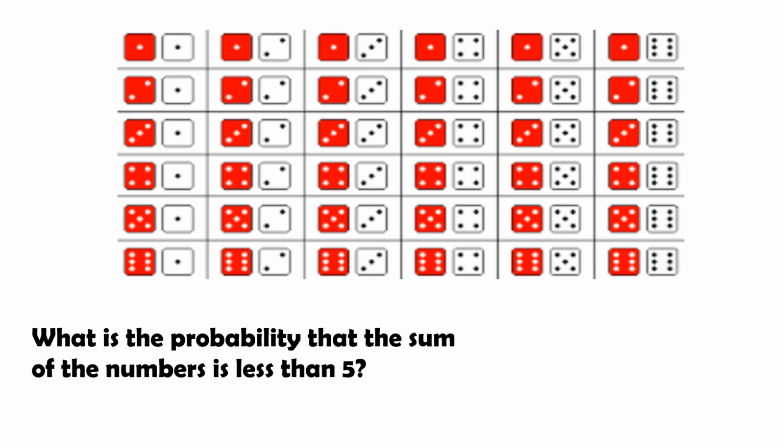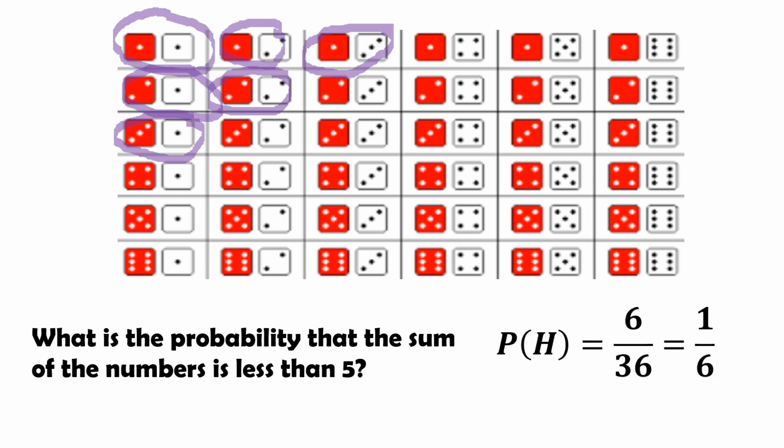What is the probability that the sum of the numbers is less than 5? Pag inadd mo daw, mas mababa pa sa 5. So, dito yan. 2 plus 2, 1 plus 3, kasama na to, ito, at saka ito. So, answer is 6/36. Lowest term natin, 1/6.